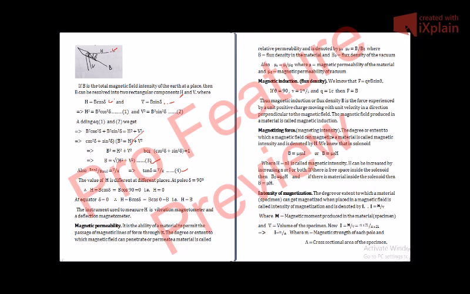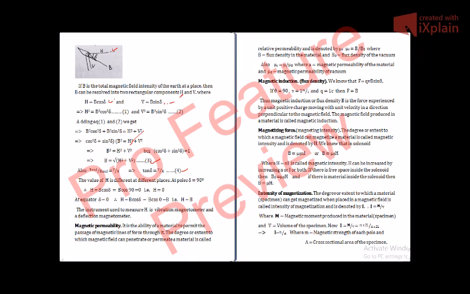Then we see how many lines pass through the wood. Say only 5 or 6 lines pass through the wood, then the flux density of the material will be 5 or 6.